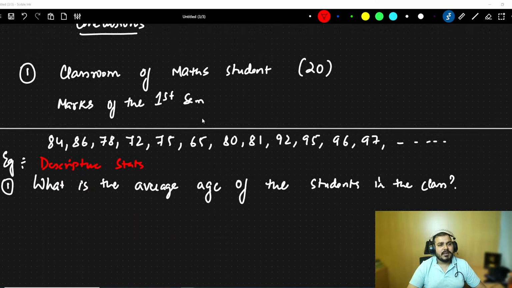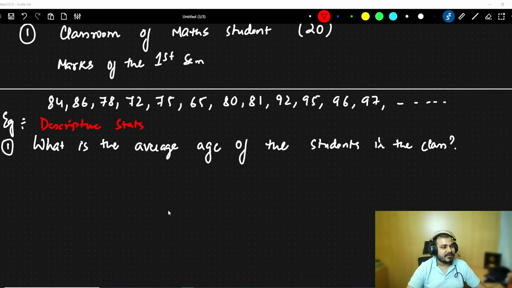Okay, so here you can see that I've taken a very simple example. I have a math class of like 20 students over here. Probably you can understand that we are trying to find out the average age of the students in the class. You may also ask what is the percentage of the people passing out from the class. Different examples, you'll understand when I talk about percentiles and all.